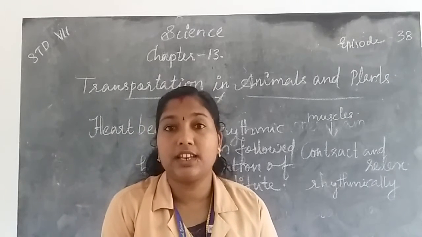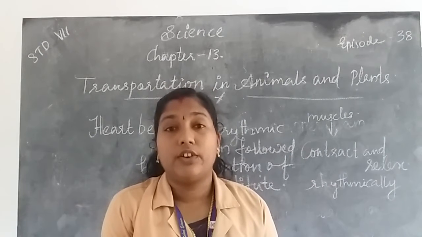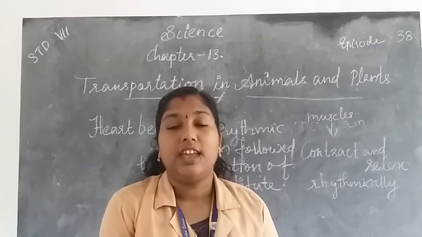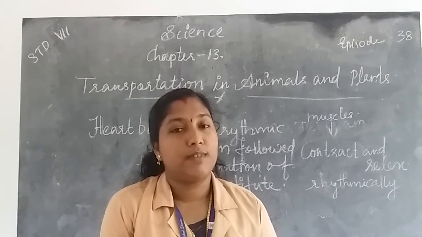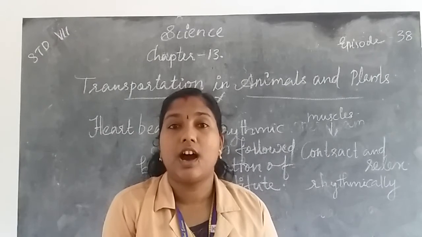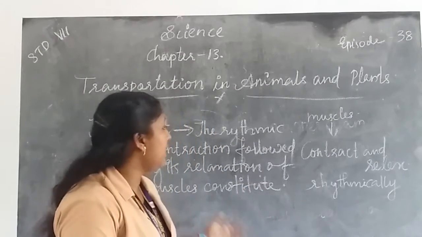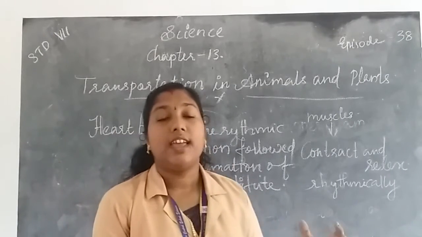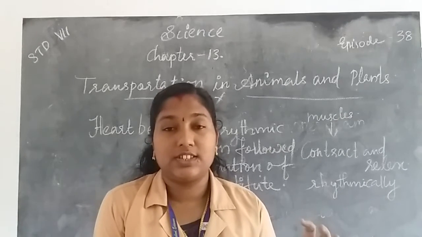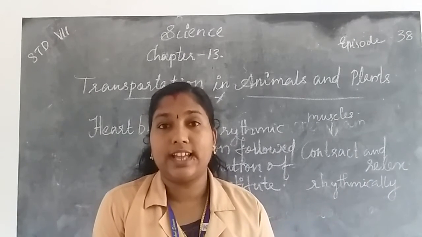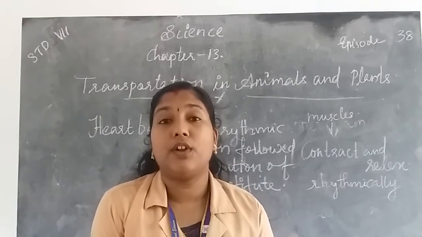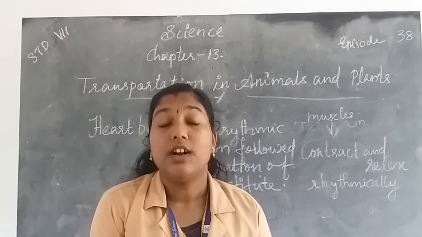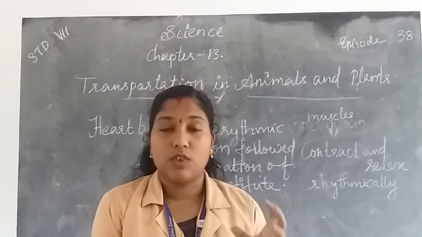What is heartbeat? The rhythmic contraction followed by its relaxation of muscles constitute a heartbeat. Why do the contraction and relaxation occur? Yes, we know that the walls of the chambers of the heart are made up of what?